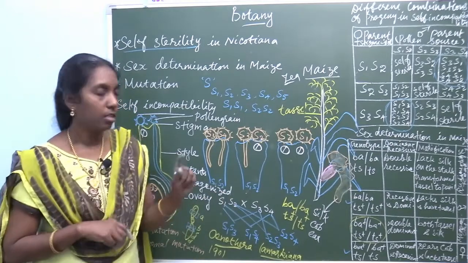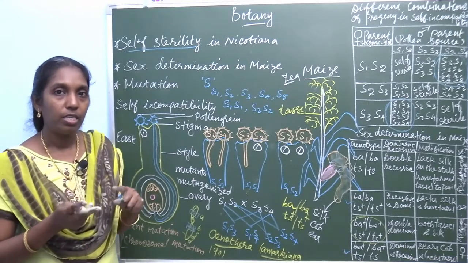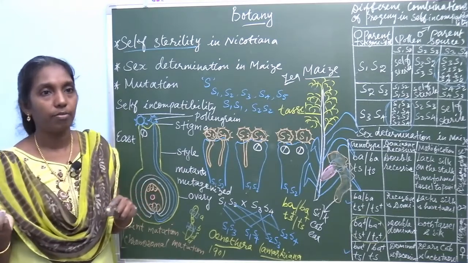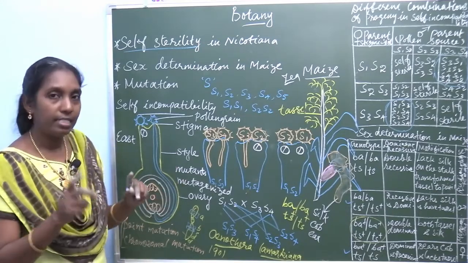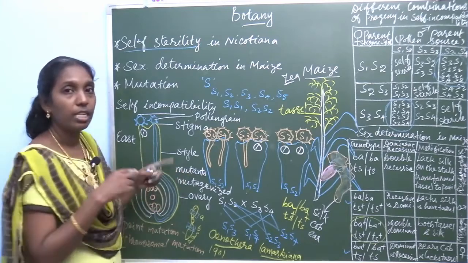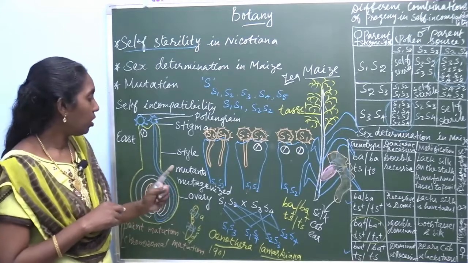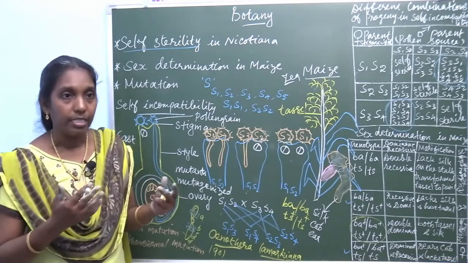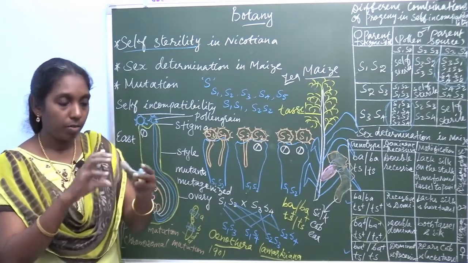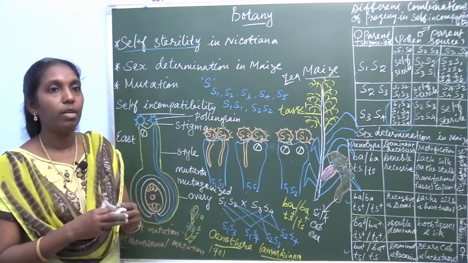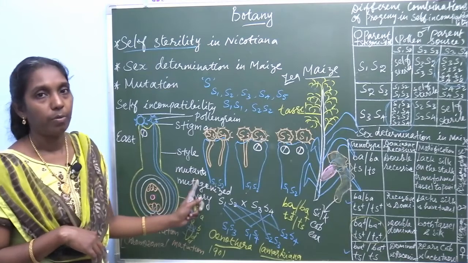Four terms are there. Mutants: what is a mutant? During mutation, mutants are formed. The new characters formed through exposure to a mutagen are mutants. What is a mutagen? Mutagenic agents are mutagens, the process is called mutagenesis, and the organism developed by this method is called mutagenized. These four terms you remember.